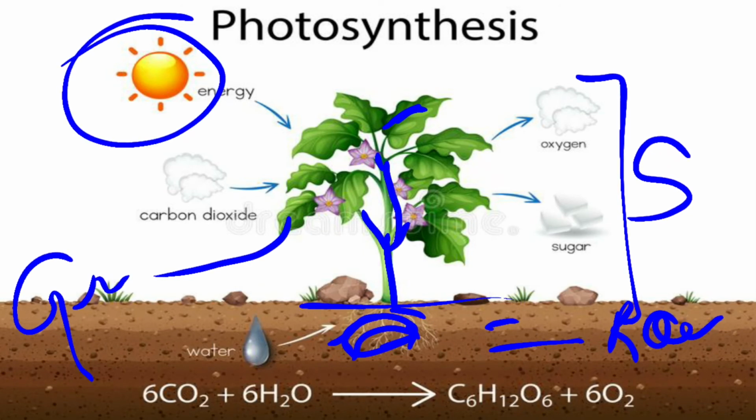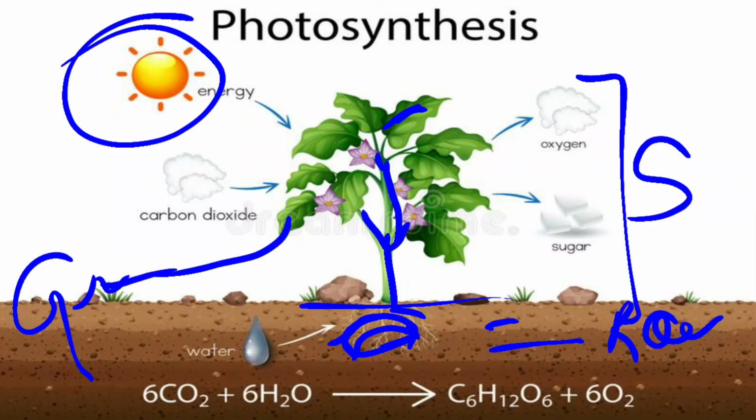Now in the leaves, why do they look green in color? Because a green color pigment is found in these leaves, and this green color pigment absorbs the solar energy. Whatever sunlight the plants are getting, they trap the solar energy with the help of the green color pigment, that is called chlorophyll.